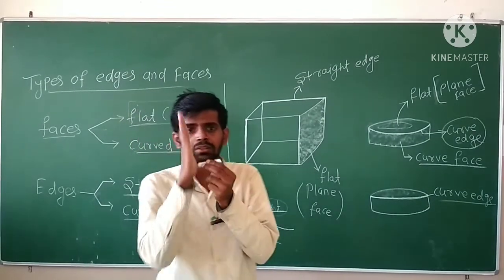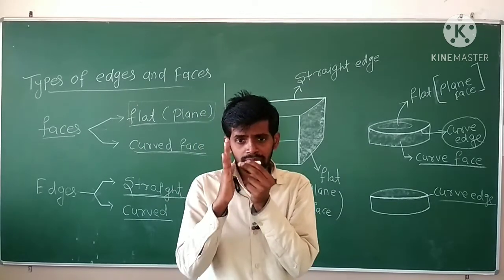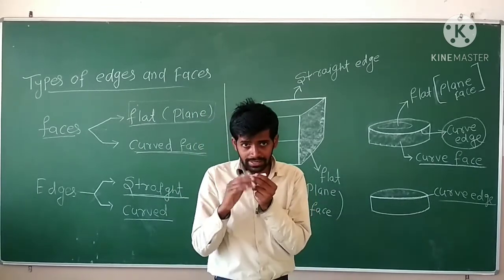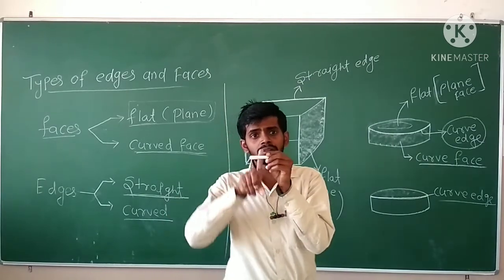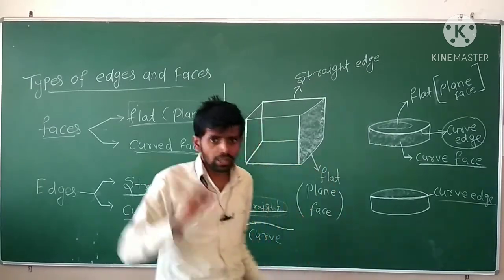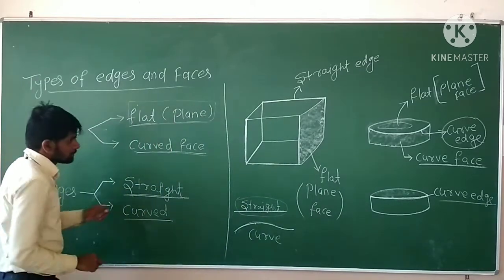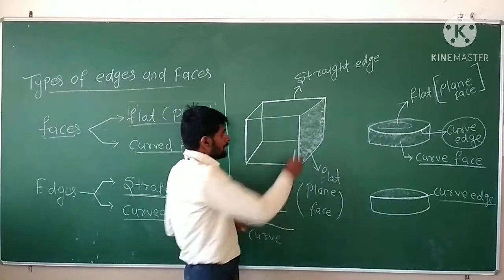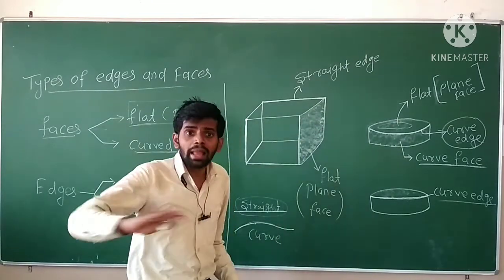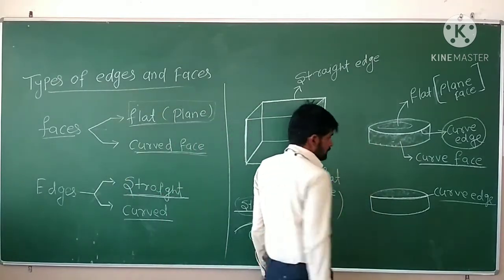Chalk में कैसे है? The first face is plane face. It is also plain. But this is a curve face. Okay, curve है, सीधा सीधा नहीं है. So that is a curve face. Understood? And there is a flat surface which is called as plane face, and it is a curve face.